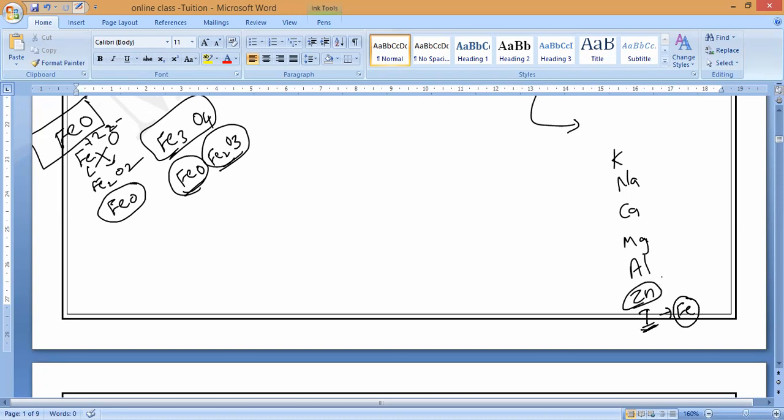That is why zinc reacts even on normal heating. But for iron, what do we have to do, guys? We have to heat strongly. Strong heating, then only it will react with oxygen. That is what you have to remember.